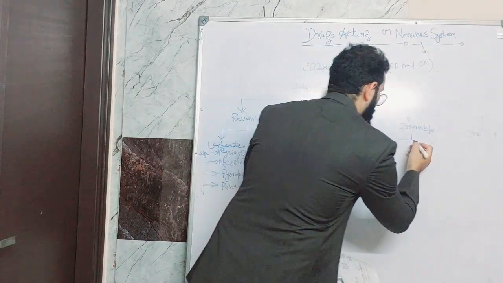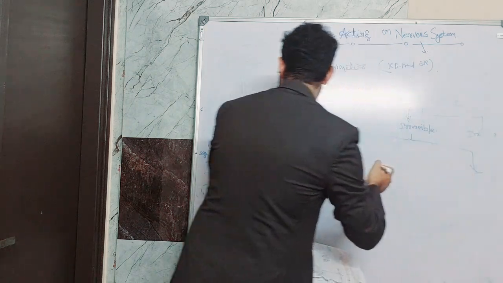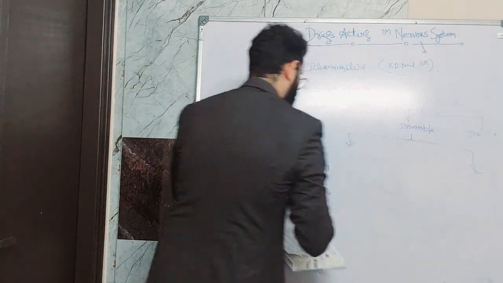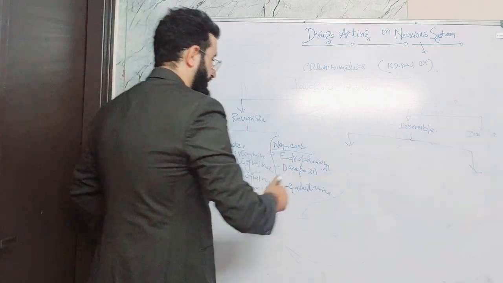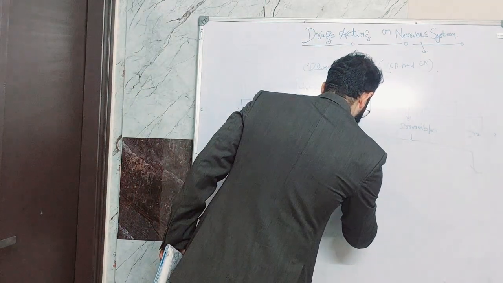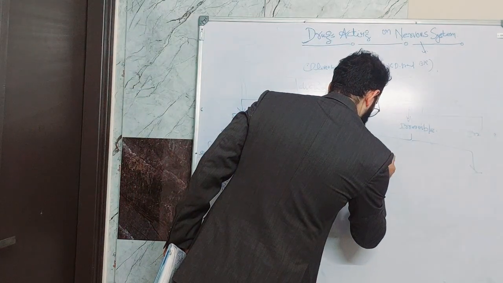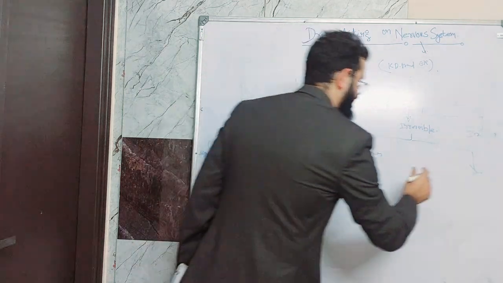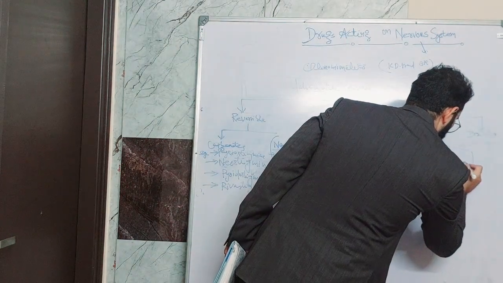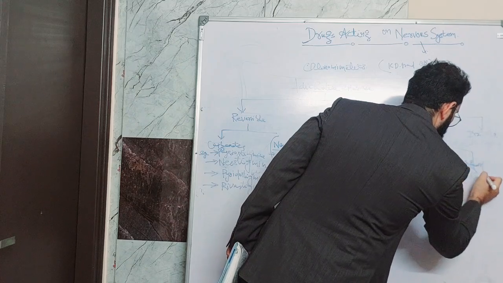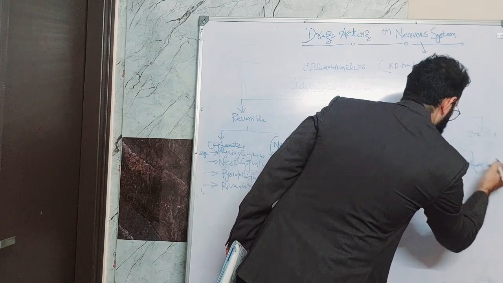Another class is the irreversible anticholinesterases. It is subdivided into two types: carbamates and organophosphates.